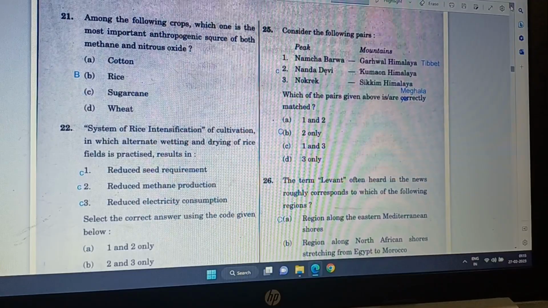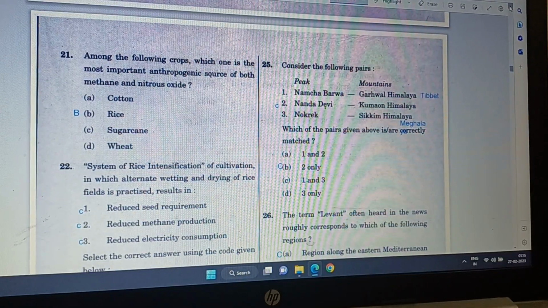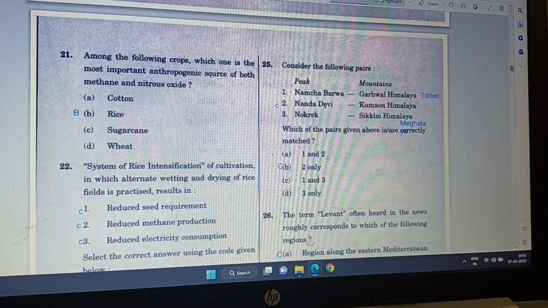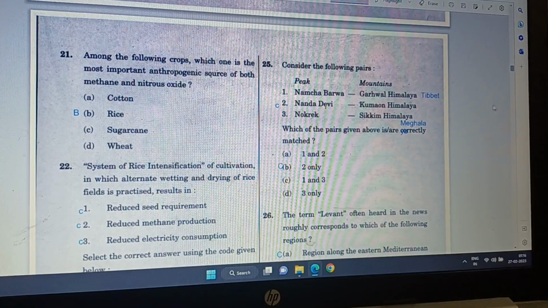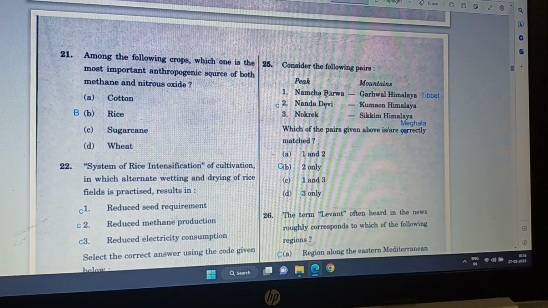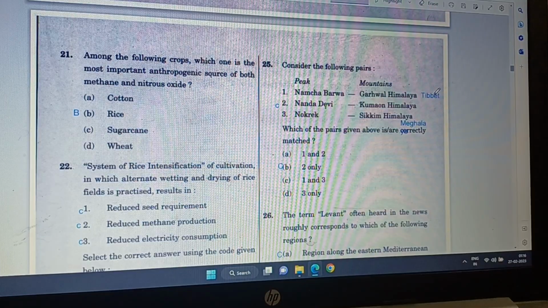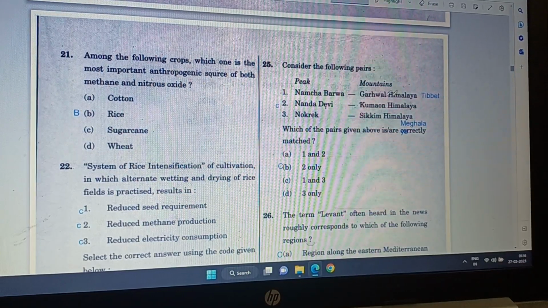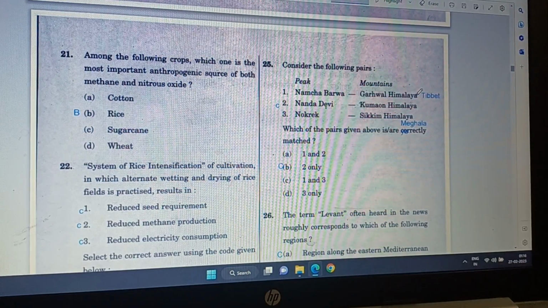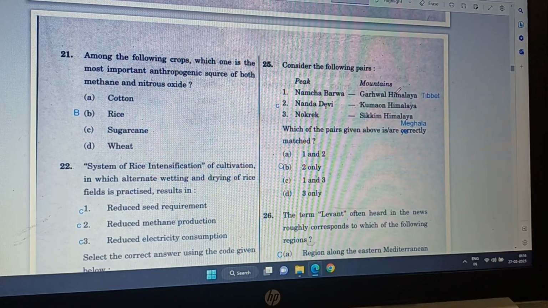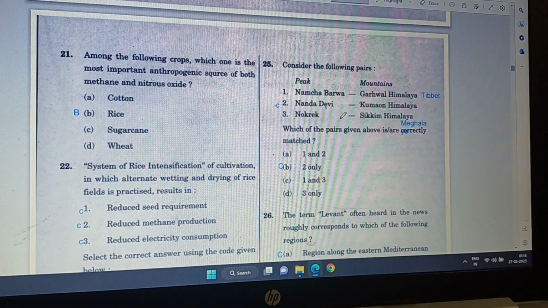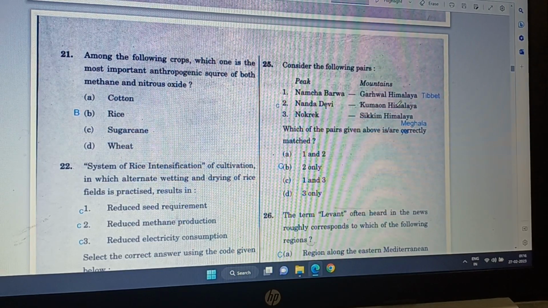Question number 25. Consider the following pairs, peak and mountains. So Namcha Barwa, Garhwal Himalayas. No, Namcha Barwa is actually in Tibet. So Garhwal, it is not the correct one. See Nanda Devi and Kumaon Himalaya, yes, Nanda Devi is in Kumaon.